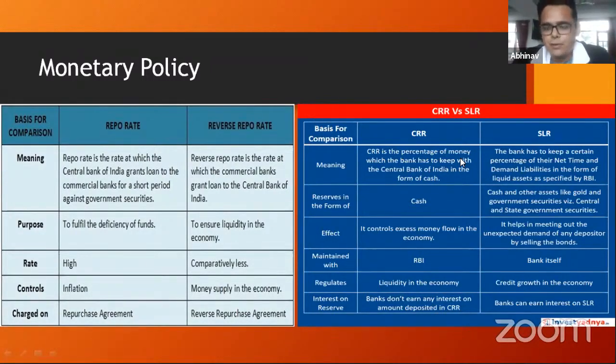Right. So if there was no RBI, then the banks would basically say that if Abhinav is giving me 100 rupees, I'm going to lend all of these 100 rupees to a company so that I can make a profit. Right. But RBI doesn't want that, because let's say if tomorrow I go to a bank and say, okay, now I really want my 100 rupees back. There is an emergency. I need my funds back. The banks would then say, no, we thought you will come back later and we just don't have the money to give you back. Right. So that would cause a crash in the financial system. Now, to mitigate that, the RBI says that the banks have to maintain a certain deposit of cash with the RBI, known as the cash reserve ratio.